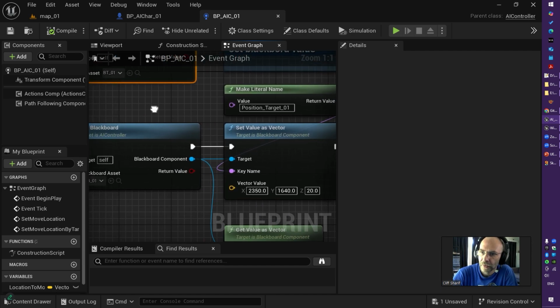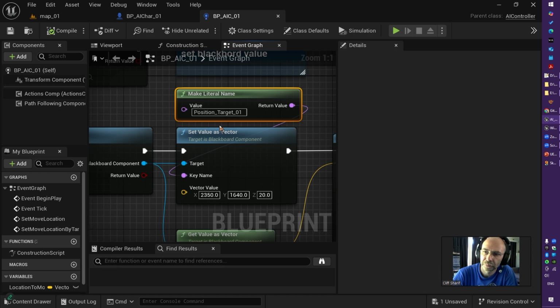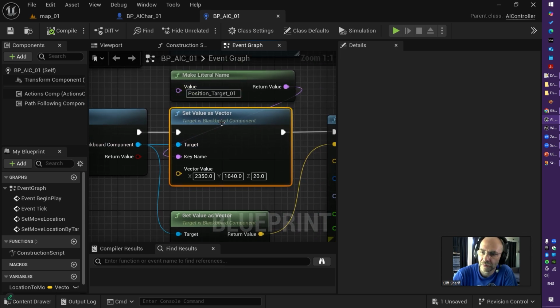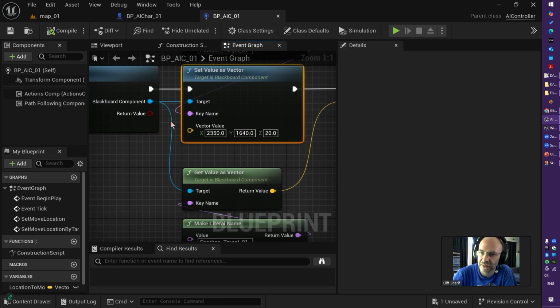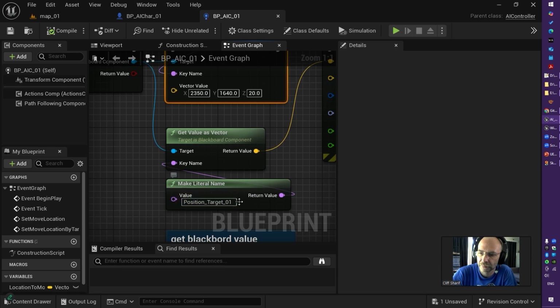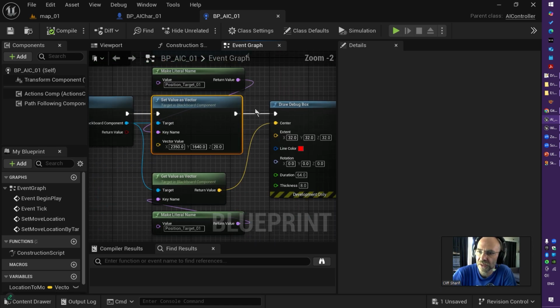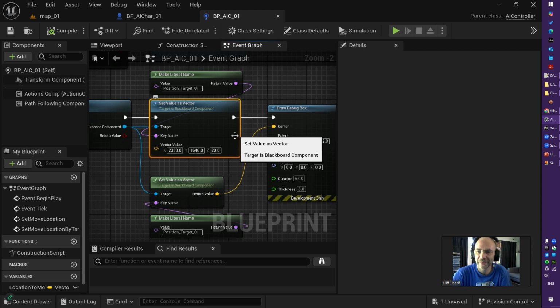So I make a literal name and call it position_target_0_1, and I set the blackboard value as a vector of this key name to this vector value. At the same time, I can get that blackboard value and just draw a debug box. So this is how you set and get the knowledge from your blackboard.